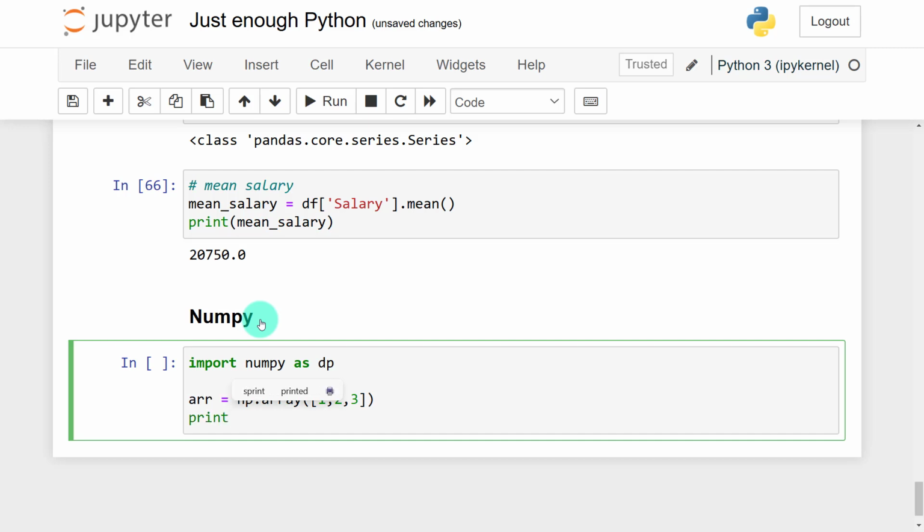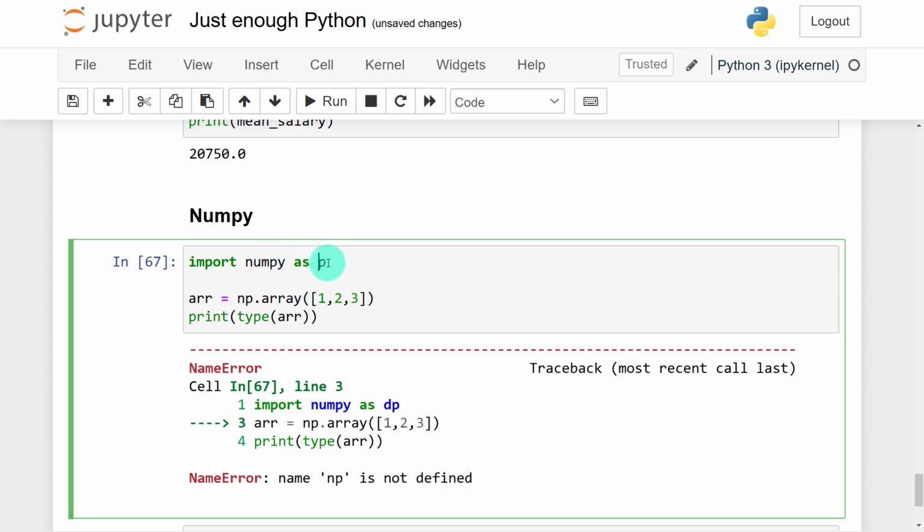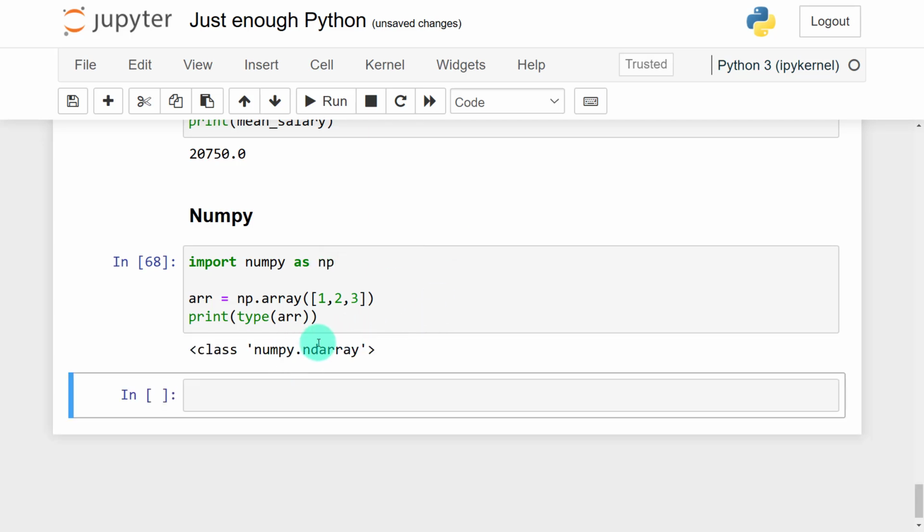So now when I print the type of array, you can see that, okay, let me see where the problem is. np.array. Okay, so you see where the problem is. I imported numpy as dp instead of np. So this should be np. All right, so we can see that this is a numpy ndarray. There are lots of things that you can do with numpy. After here, you can research more and more about numpy, but now you're good to go when it comes to data manipulation and cleaning.